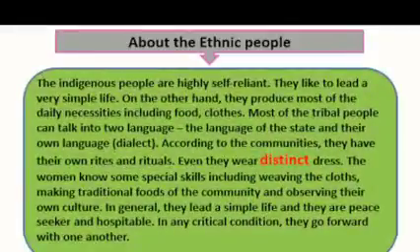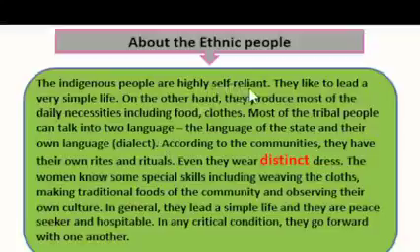So let's know more about these ethnic people. The indigenous people are highly self-reliant. That is the major characteristic of these people. They like to lead a very simple life. On the other hand, they produce most of the daily necessities, including food and clothes. Most of the tribal people can talk in two languages, the language of the state and their own language, that means dialect. So the language of the state is Bangla in our country, and their mother tongue is their own language or dialect.